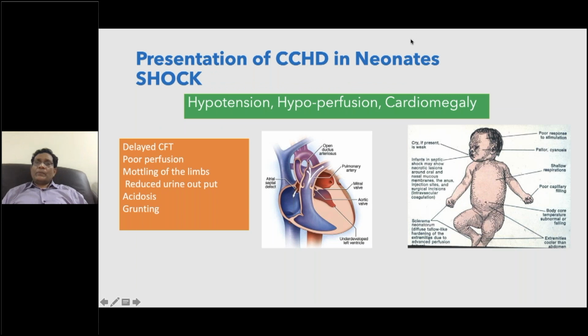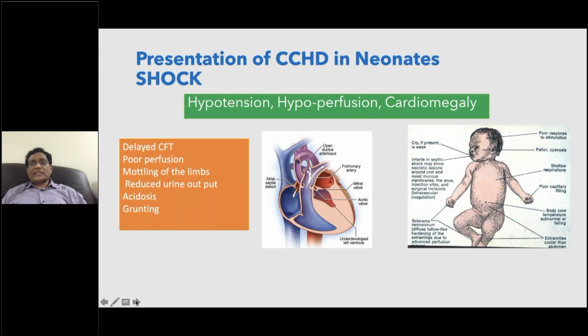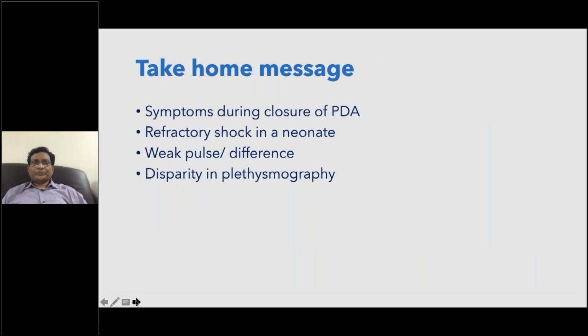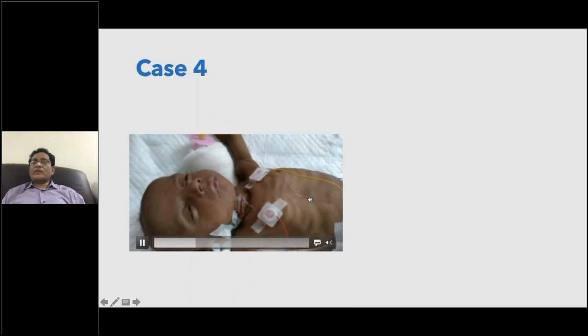So any baby presenting with hypotension, cardiomegaly, hypoperfusion, delayed capillary filling time, mottled appearance, please suspect coarctation of aorta, especially when symptoms are present during closure of the ductus, shock refractory to volume, and weak, thready pulse. Disparity of plethysmography will give important information.